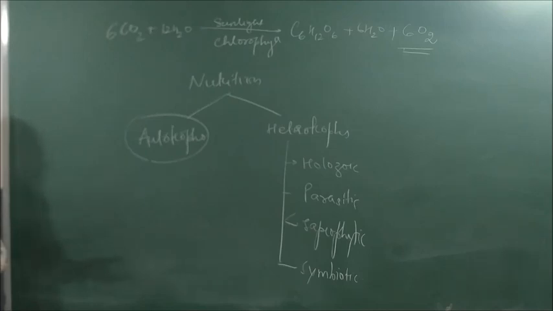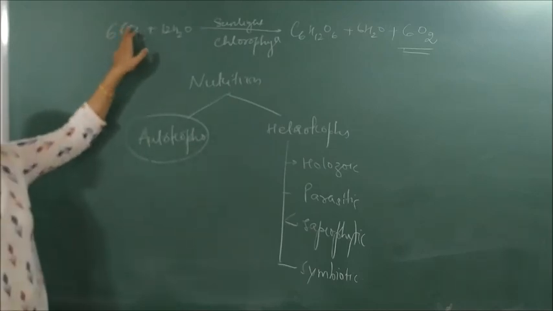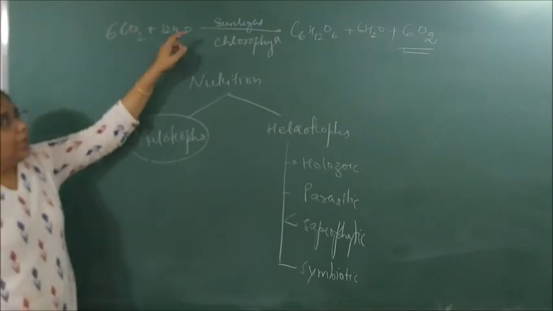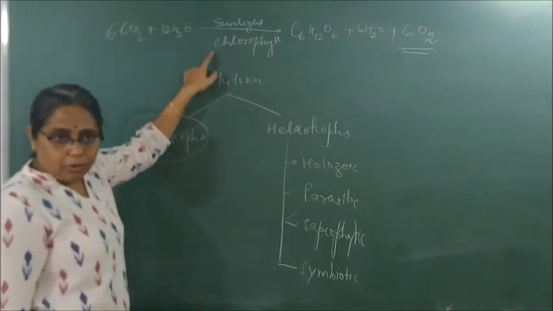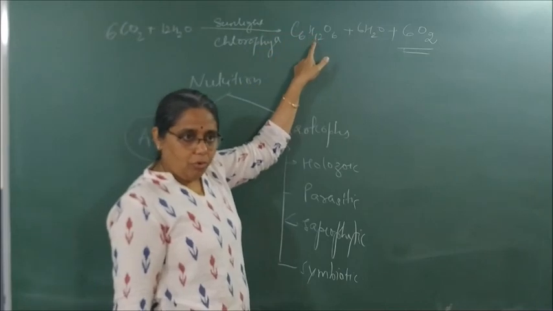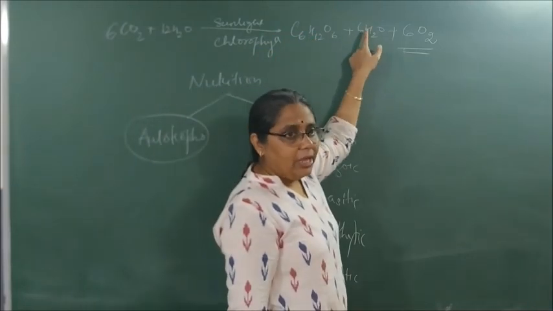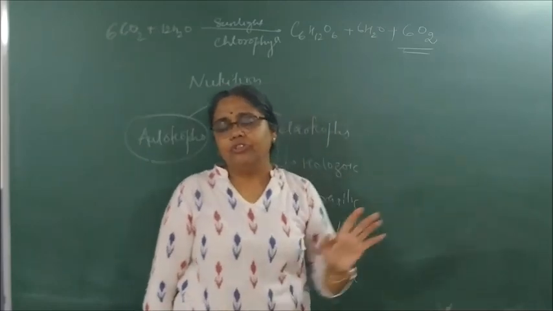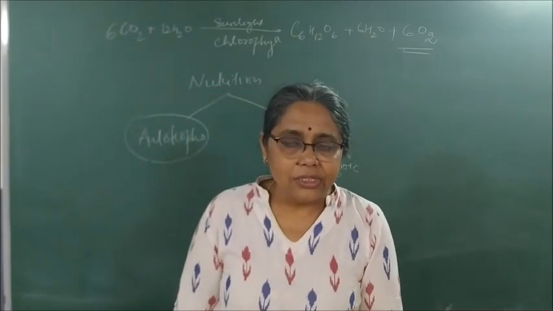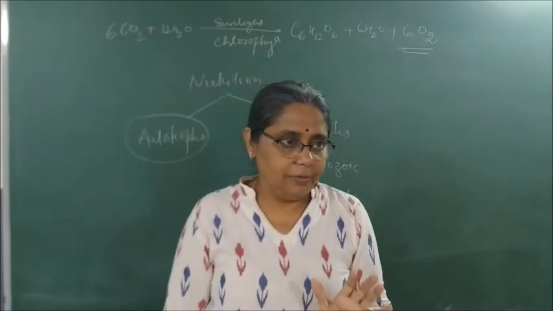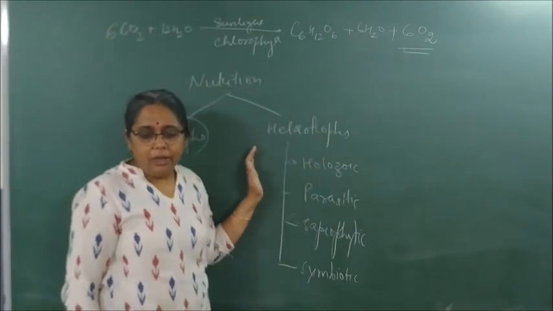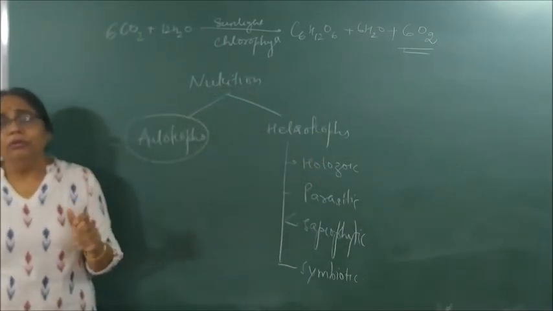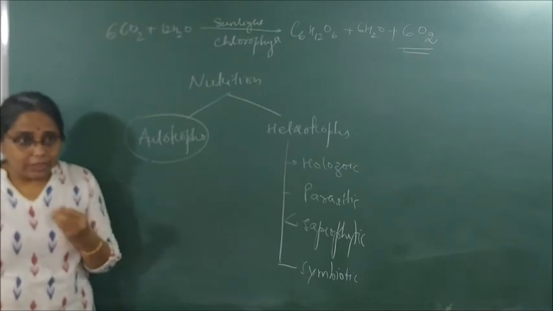What are the raw materials required for photosynthesis? Carbon dioxide and water, in the presence of sunlight and chlorophyll, prepare glucose, a little water, and what is the byproduct? Oxygen. And this oxygen is required for the existence of life on earth. Correct? So till here, now the most important part, which I have been giving in all the tests.